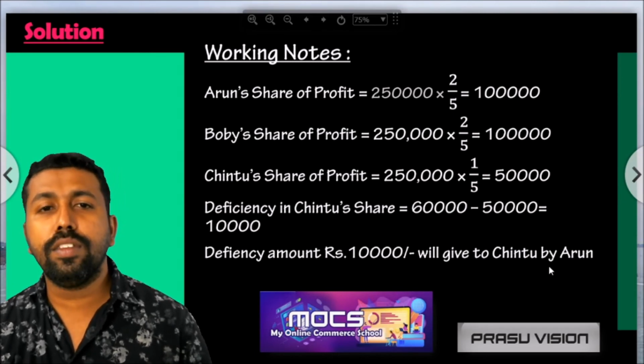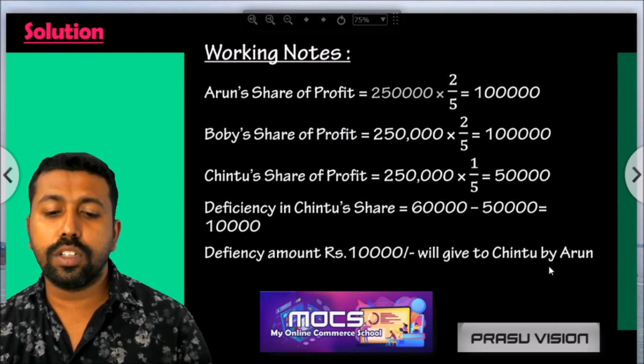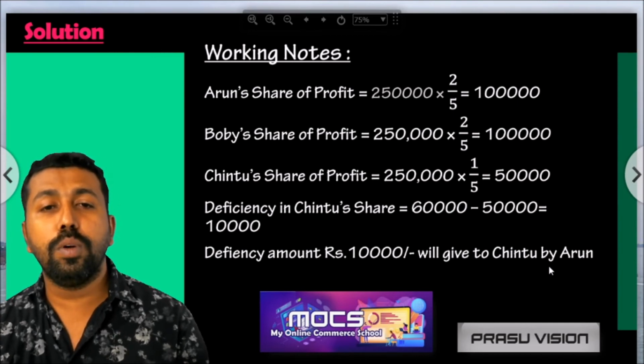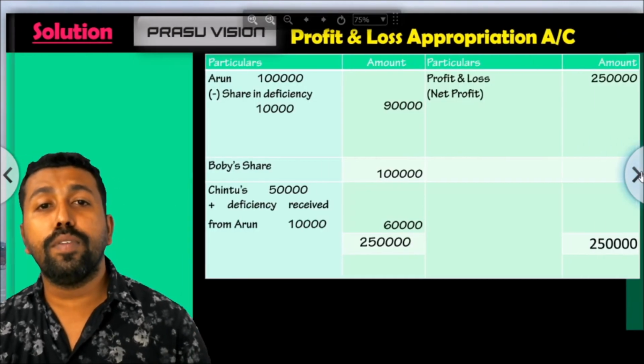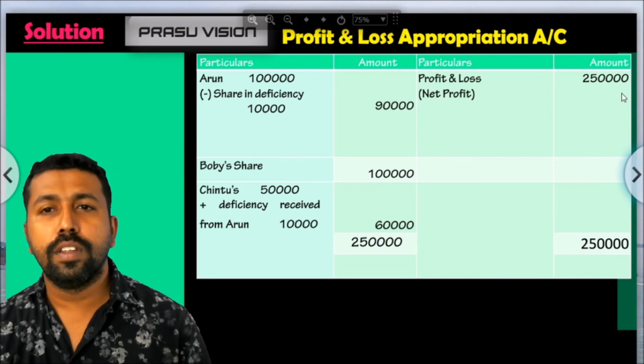Only one partner is bearing the deficiency, only one partner is giving the deficiency amount. So how do we record it in the profit and loss appropriation account? First we are writing 2,50,000.